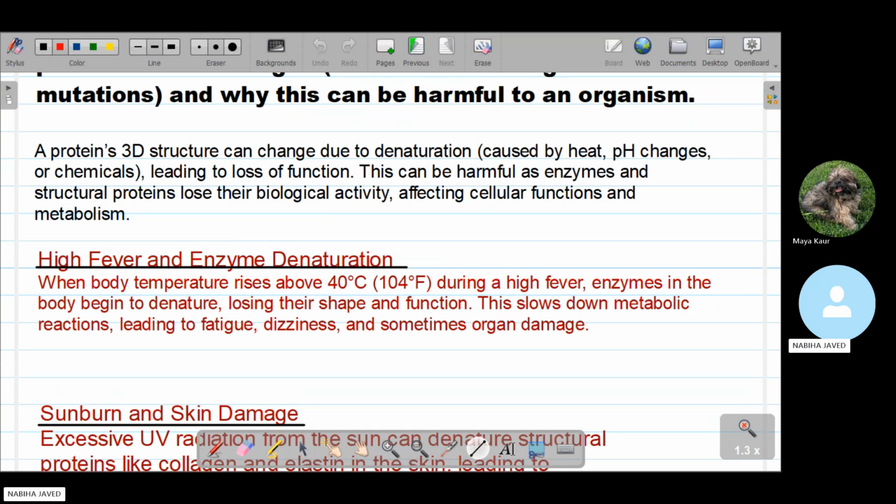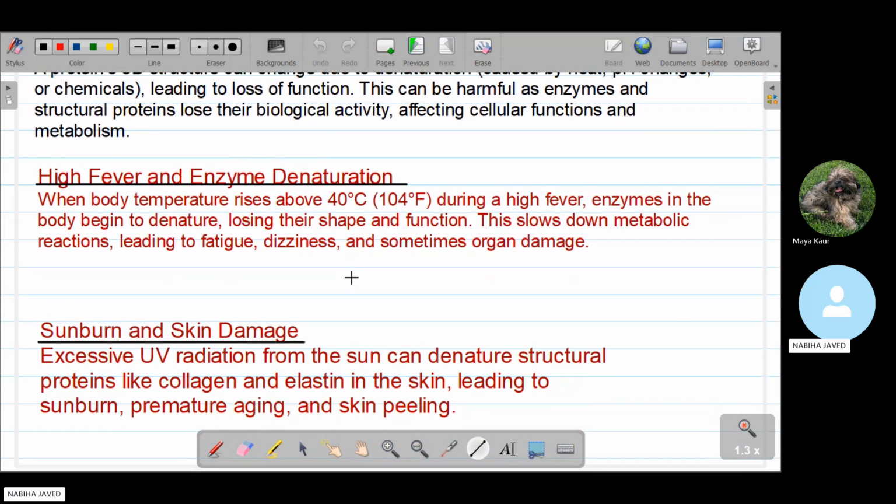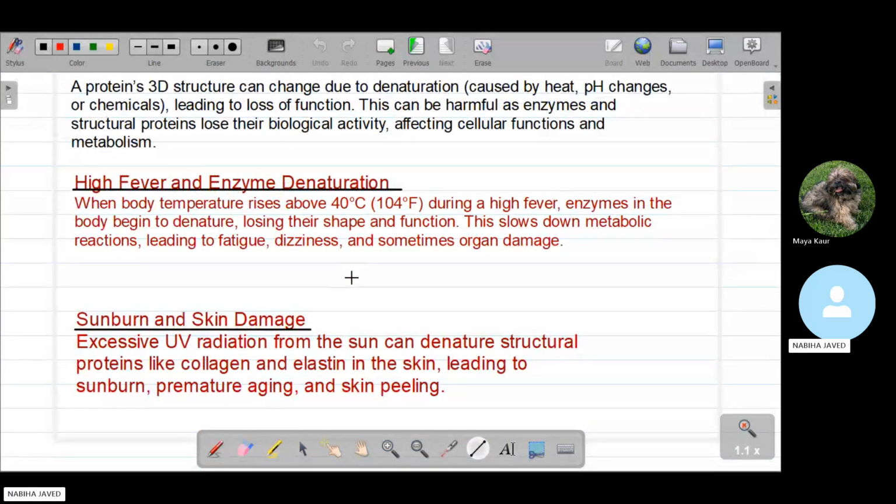Here are two examples from our daily life of what happens to an organism when proteins denature. The first example is high fever and enzyme denaturation. When the body temperature rises above 40 degrees centigrade during a high fever, enzymes in the body begin to denature because of the high heat. The enzymes lose their shape and function. This slows down metabolic reactions, leading to fatigue, dizziness, and sometimes organ damage.